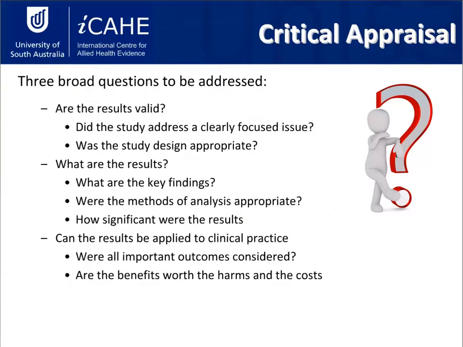So critical appraisals, we're looking at 3 broad questions, and most of them are around the results. So what we're looking at is, are the results valid? What are they? And can they be applied to your clinical practice? So as clinicians, that's one of the key points that you want to be unpacking. The results of the article can be really valid and really important, but if you can't then take that and put that in your clinical practice, then it feels a little bit of a moot point to have done the earlier stages.